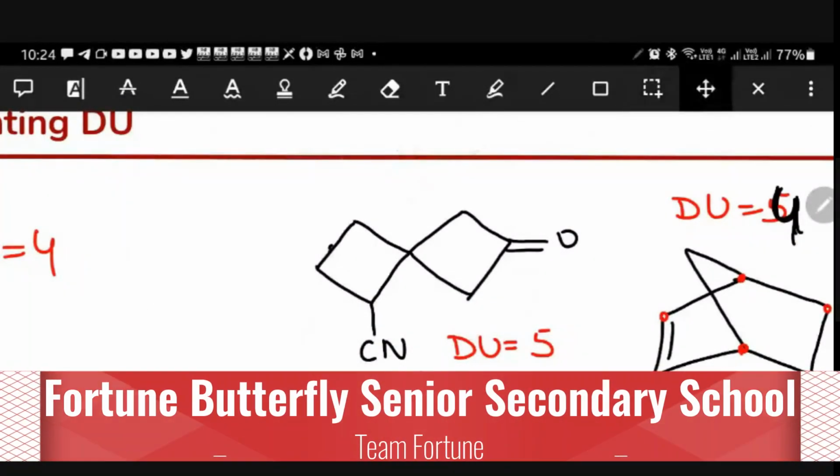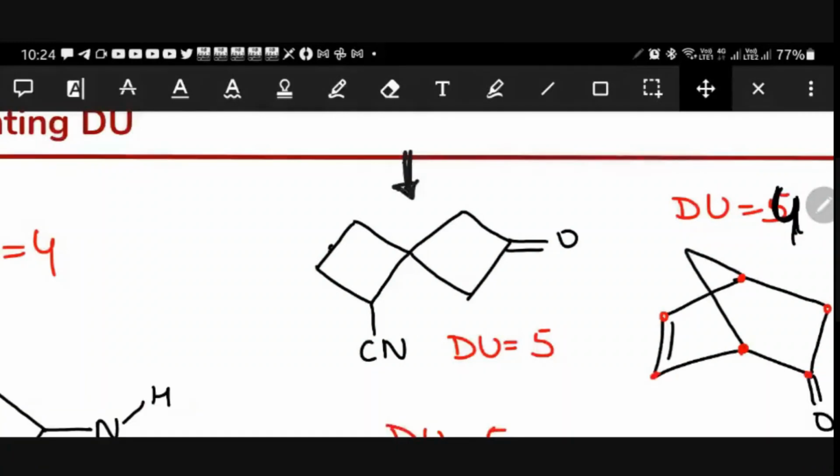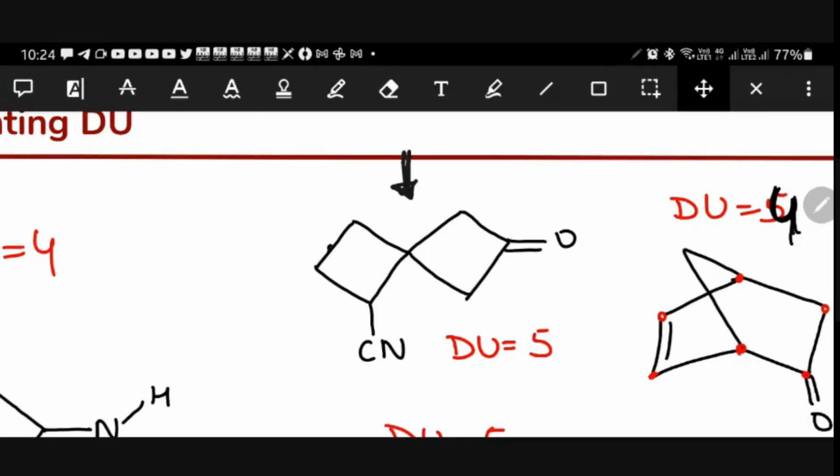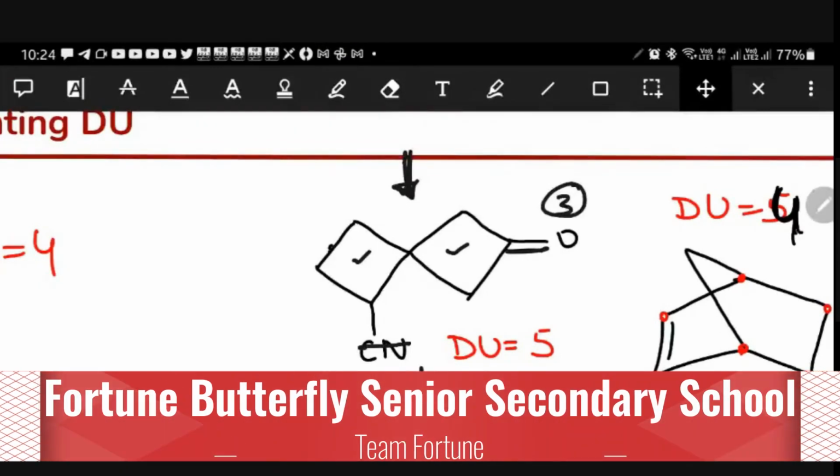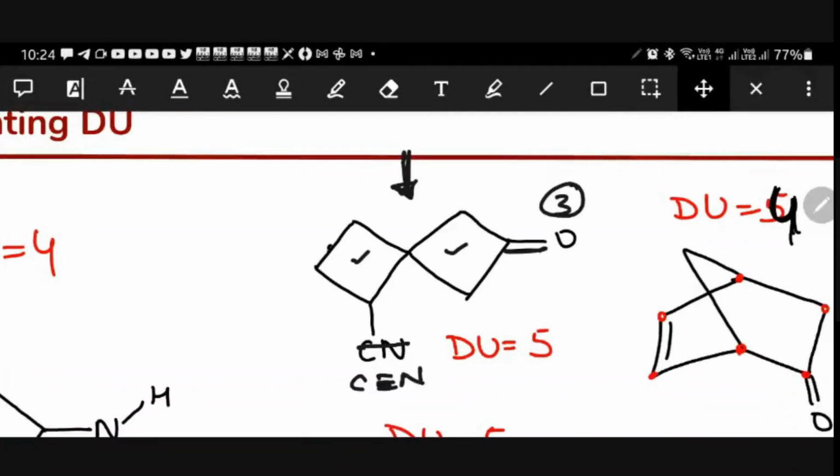This example, degree of unsaturation. Generally, what we will expect: one ring, second ring, and a pi bond. So generally, we will think that it is 3. But here, C triple bond N, cyanide means C triple bond N. So 2 more pi bonds are there. Now, please check it out in our formula way, whether it is coming or not.